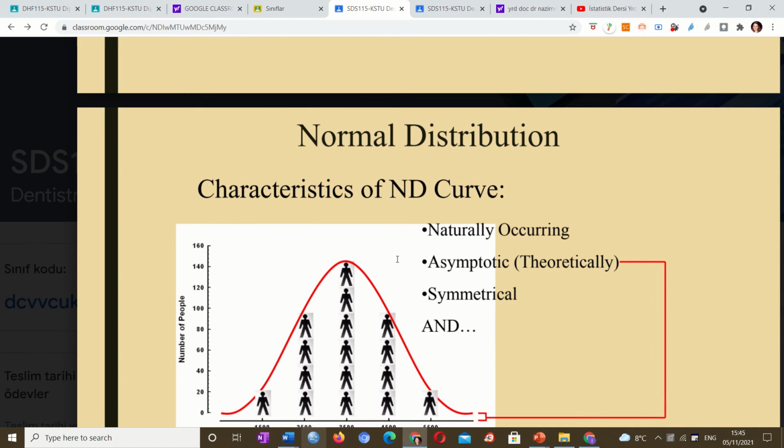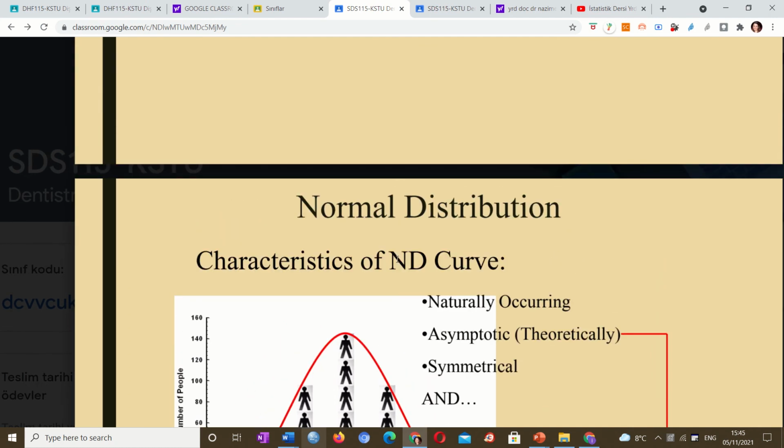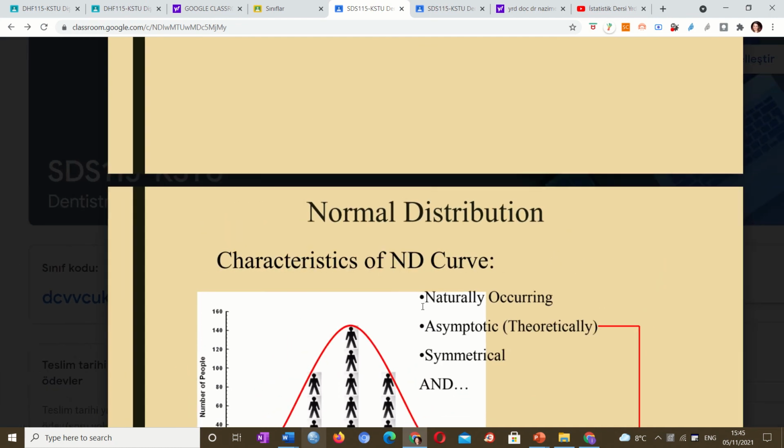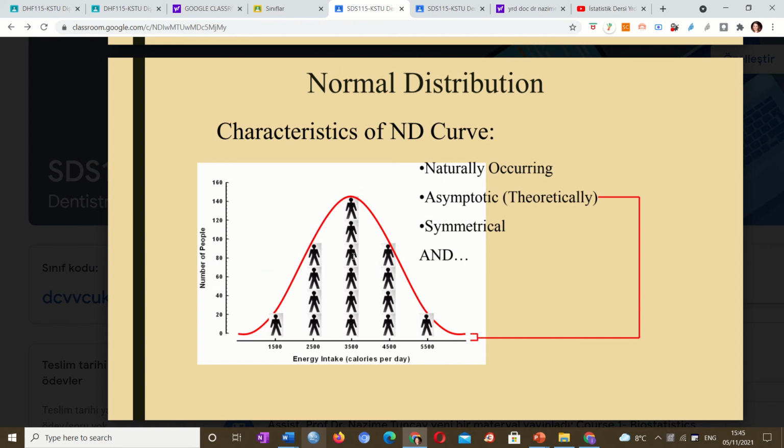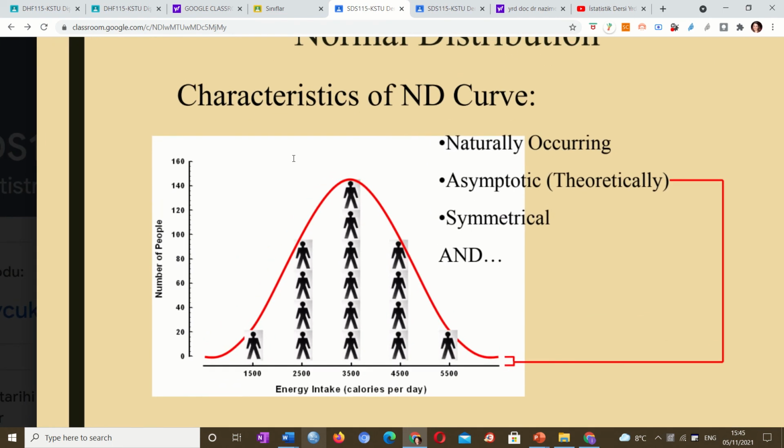Now, this is a distribution. This is a normal distribution. What is the meaning of normal distribution? You can see in this graphic that it is low at some part, it gets higher, and then it gets lower.